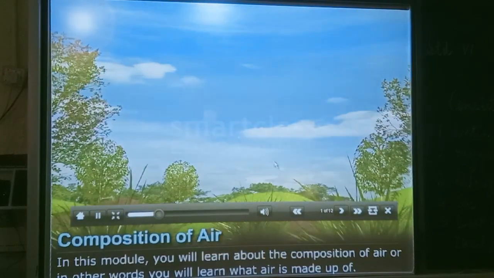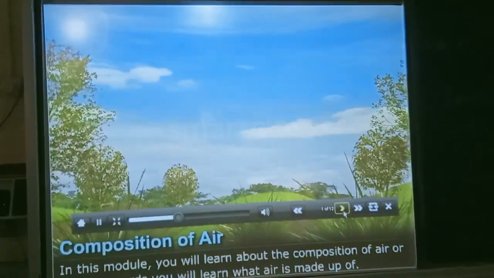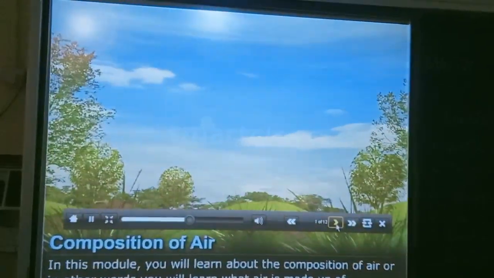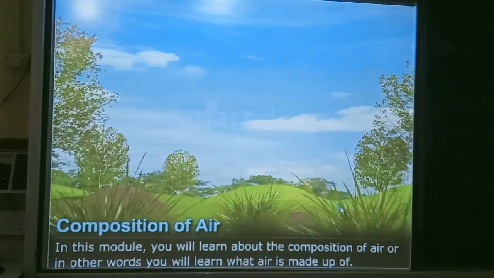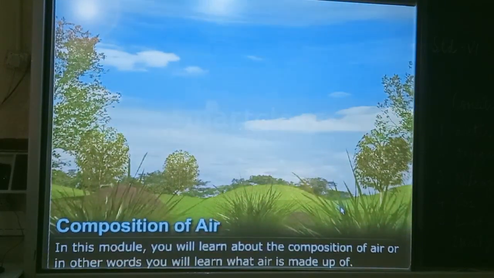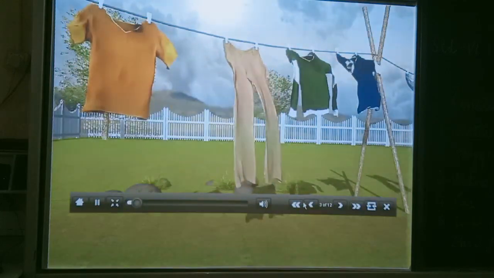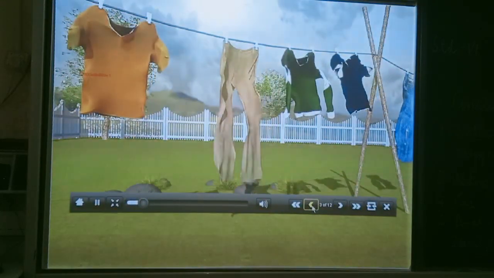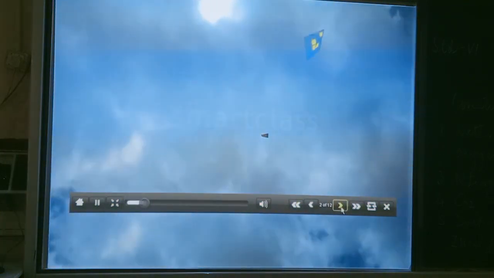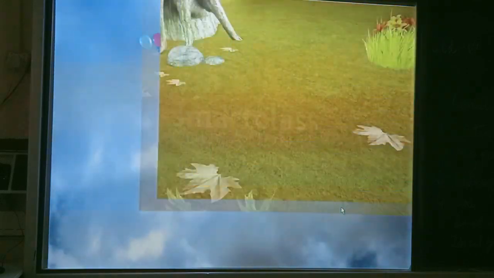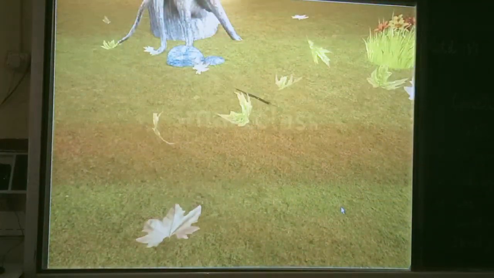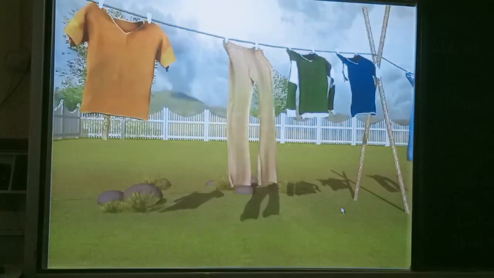Composition of air. In this module, you will learn about the composition of air, or in other words, you will learn what air is made up of. We can't see air, but its presence is felt with its movement. You all must have observed flying kites and balloons, rustling of tree leaves, and swaying of clouds.